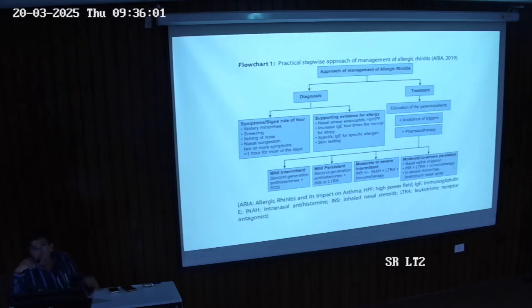He will not be relieved because the category is severe and the treatment required is step 4, because we have to educate them in nasal saline irrigation, inhaled steroids, nicotine receptors. If not responding, we go with SLIT and SCIT, like immunotherapy, sublingual and subcutaneous. And in severe cases, olopatadine nasal spray. So that's why it's important in allergic rhinitis. Start with the classification, then give the treatment according to the category. If not responding, step up. Don't jump to the higher categories and don't start all the treatment at once.